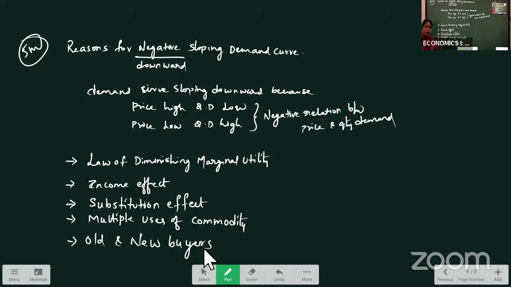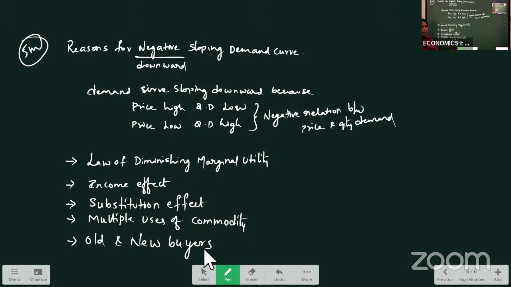Substitution effect: if the price of a commodity increases, we will substitute it with another commodity. Multiple uses of a commodity: if a product has many uses, then when the price decreases, I can purchase more quantity.